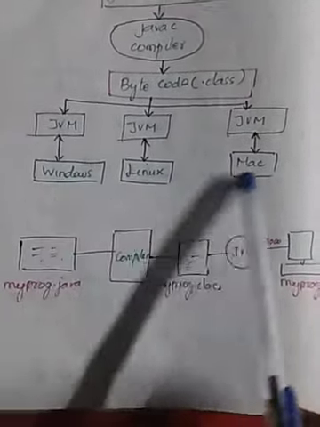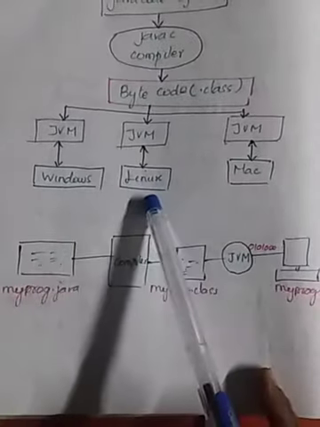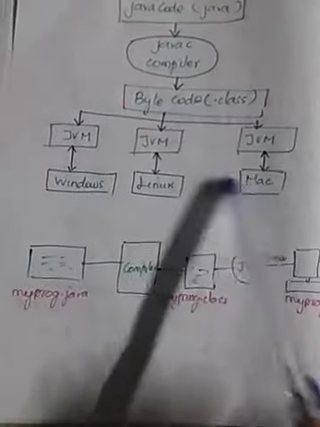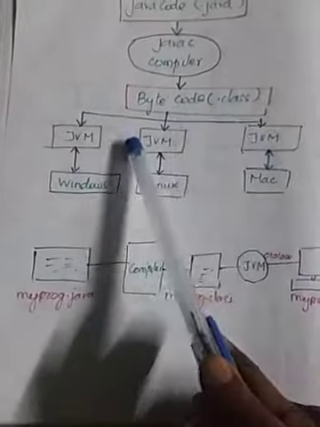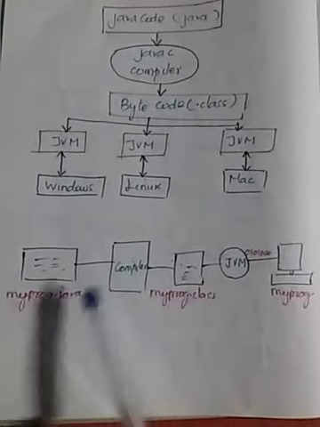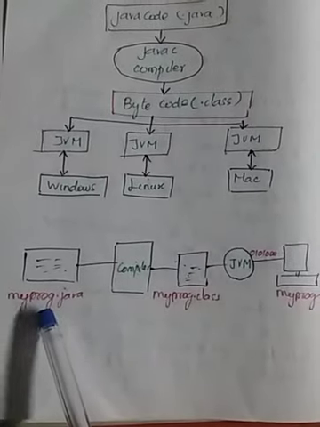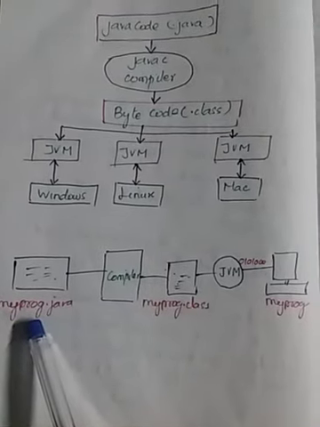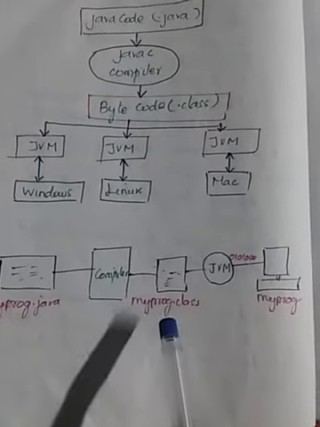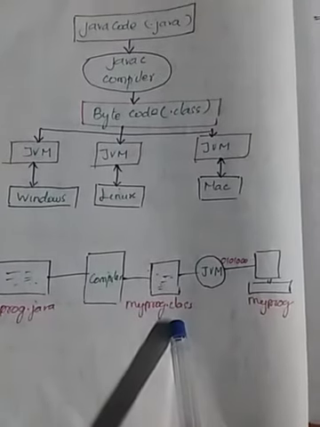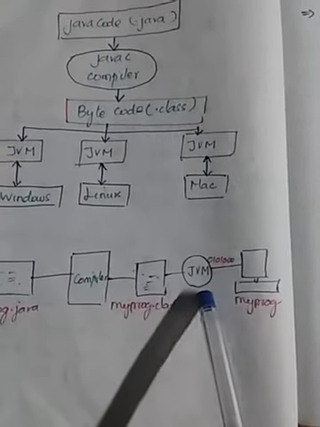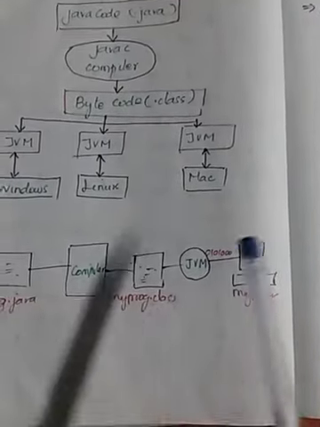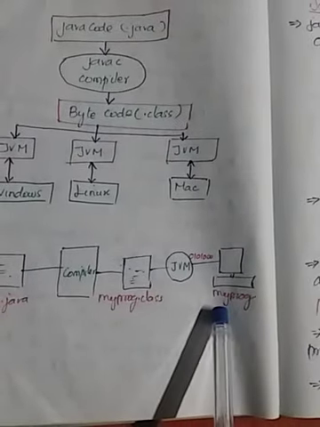The machine can have different OS. It might be a Windows environment, it may work under a Linux environment, or it may work under the Mac platform. It might be any platform, but the bytecode remains common to any type of machine. Here the same thing is depicted in a different way. We have a Java program. After writing a Java program, we compile that. After compilation, it becomes a .class file, and then the Java virtual machine accepts that bytecode, and it is converted into the machine understandable form that is executed in the particular machine.